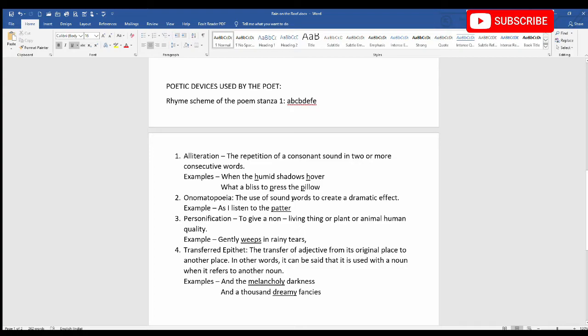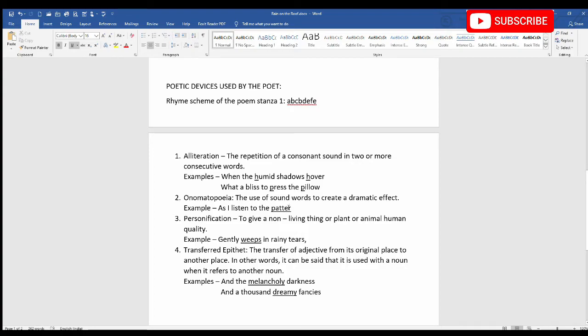Now, if we can exactly quote those sounds with the help of words, it becomes an example of onomatopoeia. Now, the example in the poem is, as I listen to the patter.